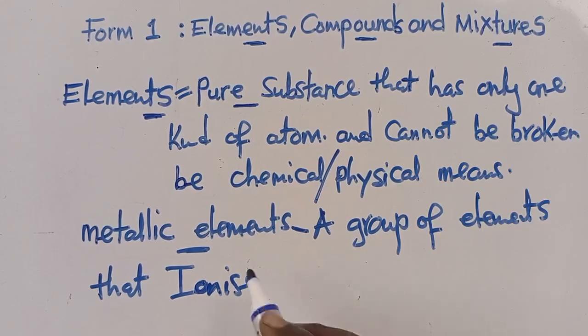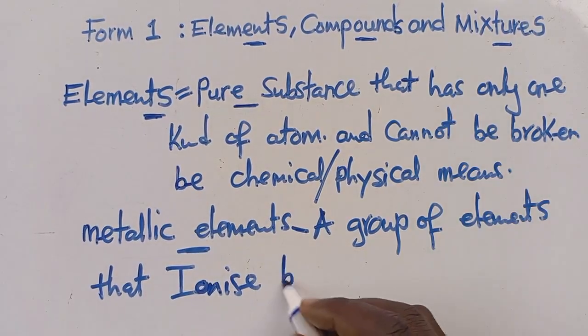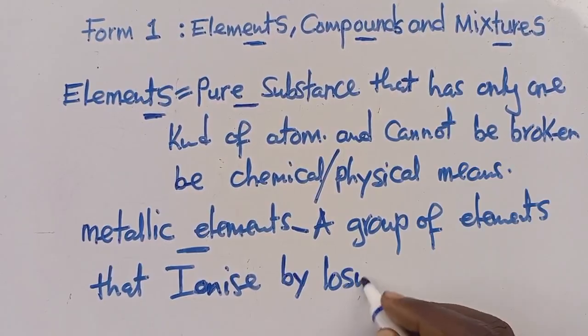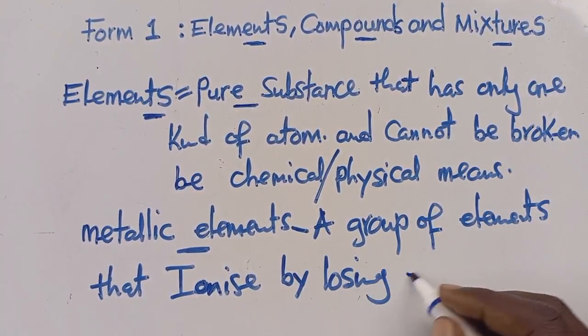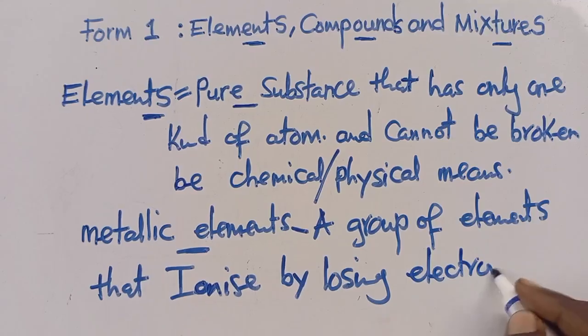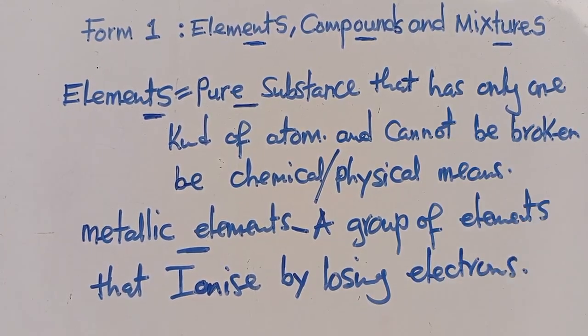A group of elements that ionize by losing electrons. That particular element is known as a metallic element. So what is a metallic element? A metallic element is a group of elements that ionize by losing electrons.